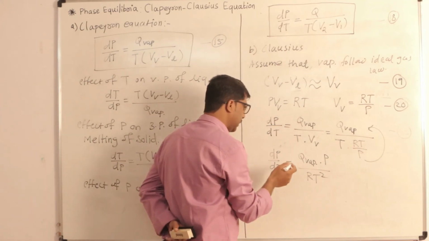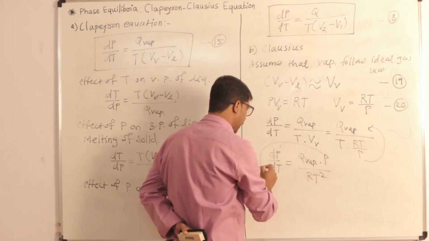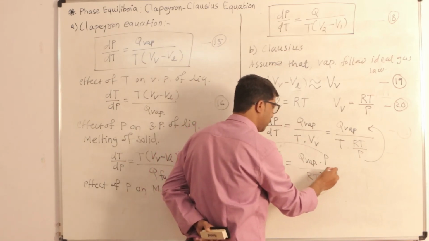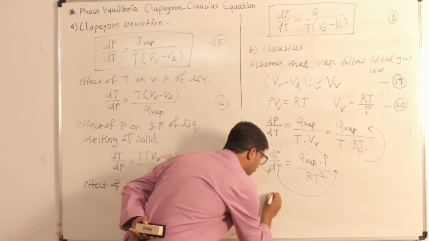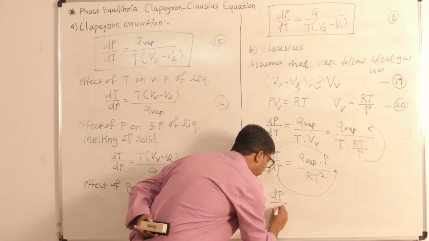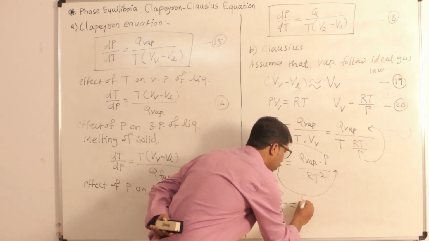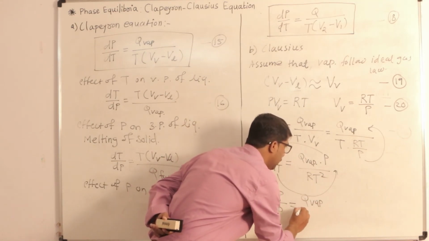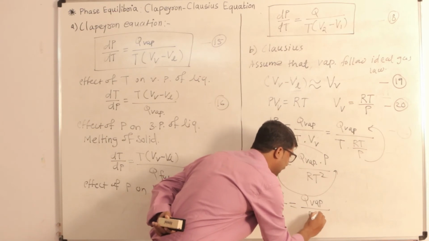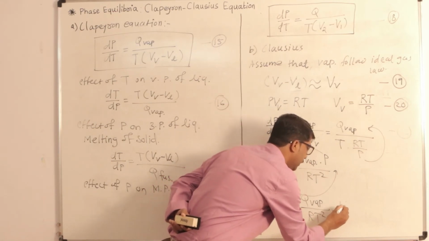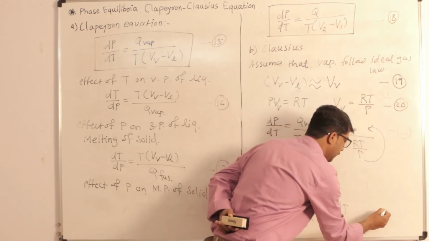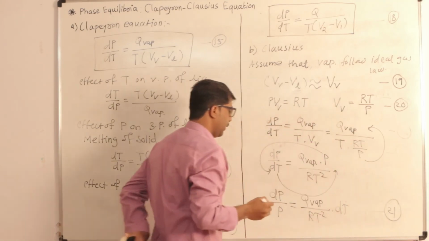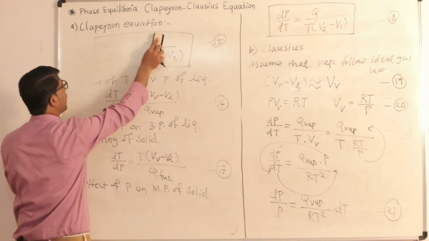Again we make some rearrangement, this P transfers to this side and dT transfers to this side, then we will get dP by P is equal to Q vaporization upon RT square multiplied by dT. Let's say this is equation number 21.